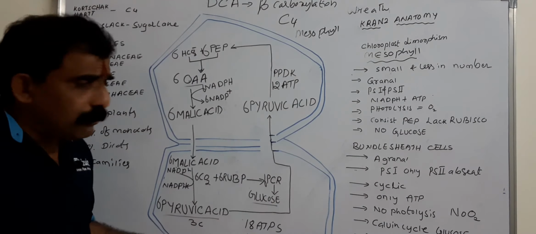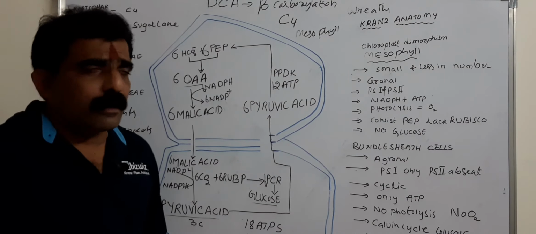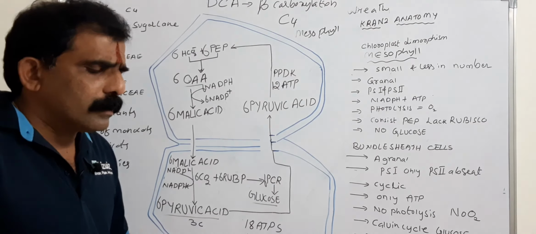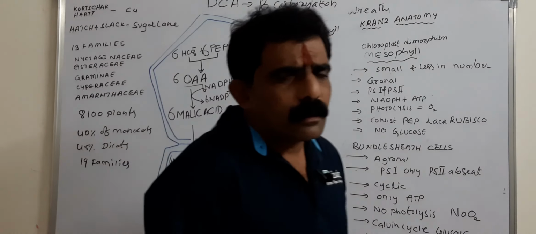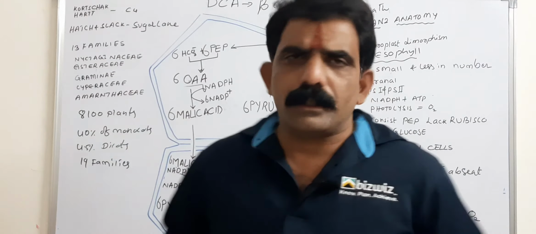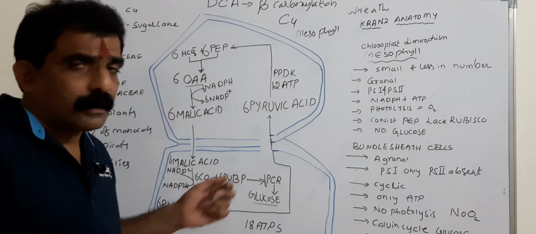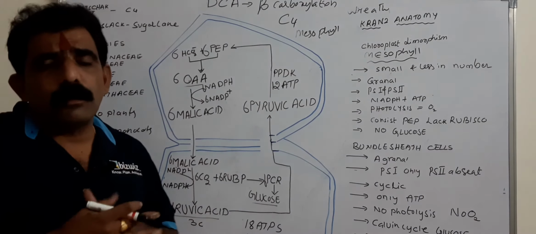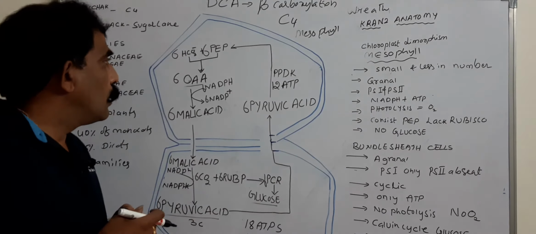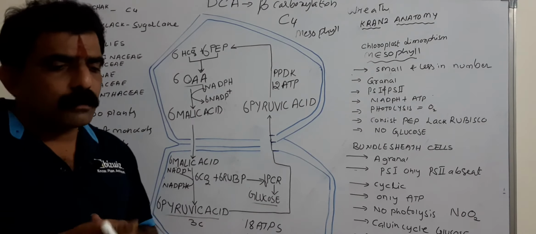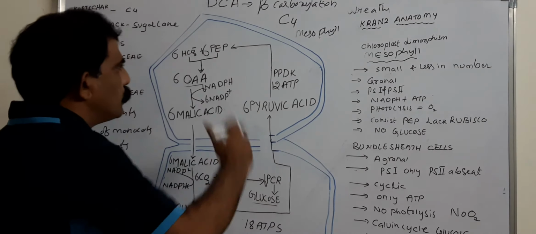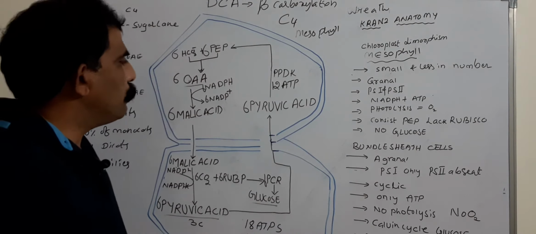Now the pyruvic acid which is transported back into the mesophyll cells will regenerate the PEP. Because whether it is PEP or RuBP, these are carbon dioxide acceptors. They should be continuously regenerated for the continuation of the cycle, because to produce a complete glucose molecule, 6 turns of the C4 cycle should take place. For 1 turn, 1 PEP is consumed, so that should be regenerated. So here pyruvic acid is involved in the regeneration of PEP.